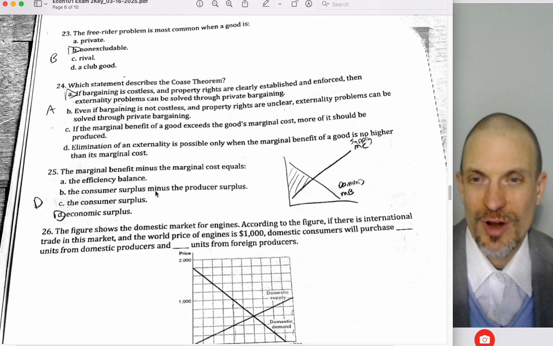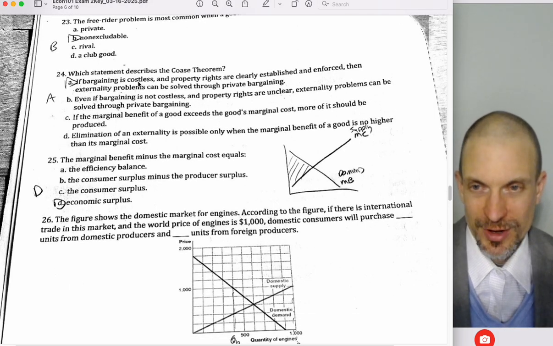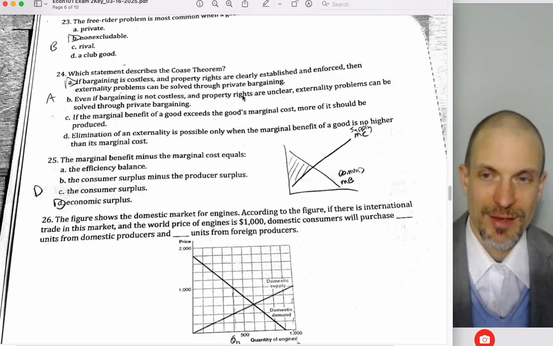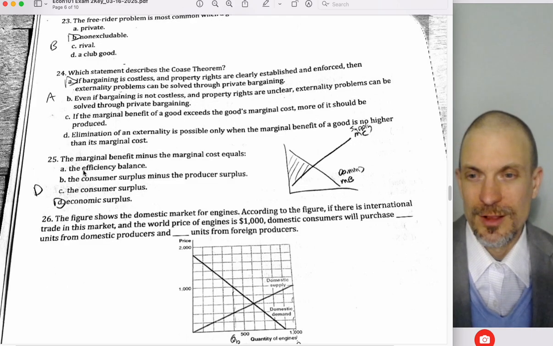What statement describes the Coase theorem? If bargaining is costless, and property rights are clearly established and enforced, externality problems can be solved through private bargaining. That's true by definition of the Coase theorem.